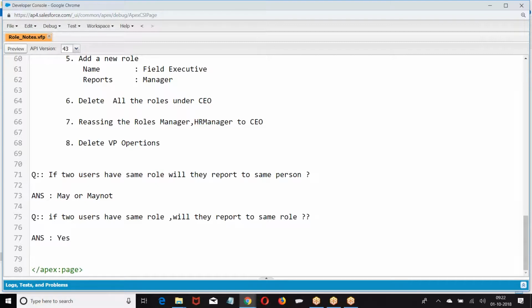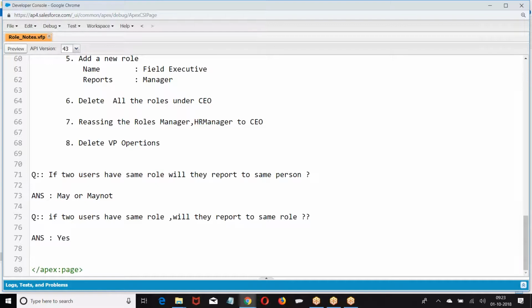Who will decide my capabilities? The license will decide your capabilities. Based on the license you purchased, you get your capabilities. Based on the license, Salesforce will tell you that you are allowed to work with the following. Then your company will say, right now you work with this, you don't work with this. First, based on the license, Salesforce will tell what you are capable of working with. Out of those, what your company wants you to work with at this moment is your profile.